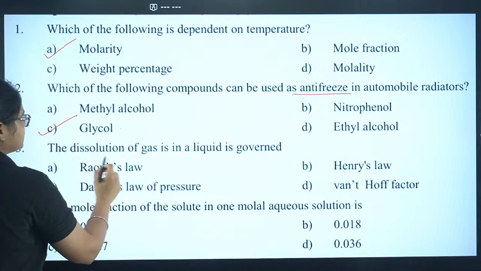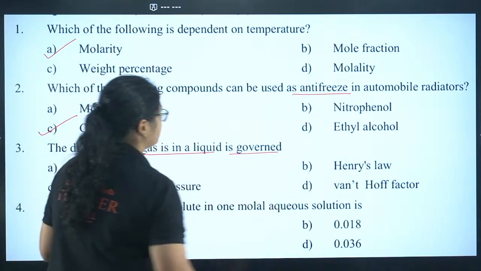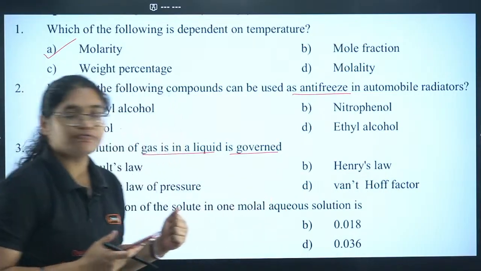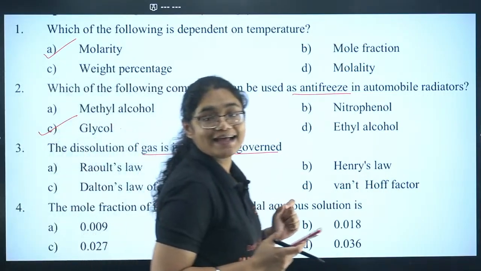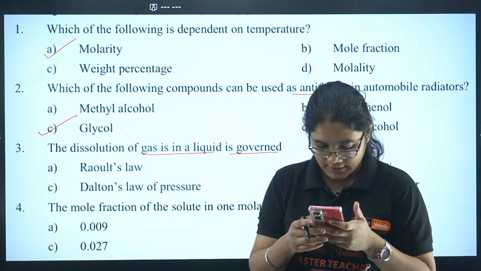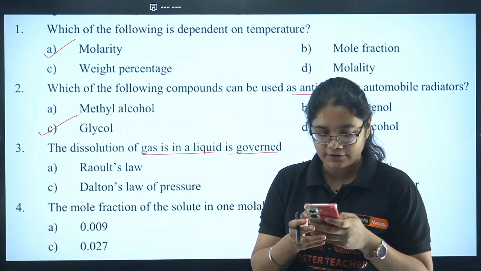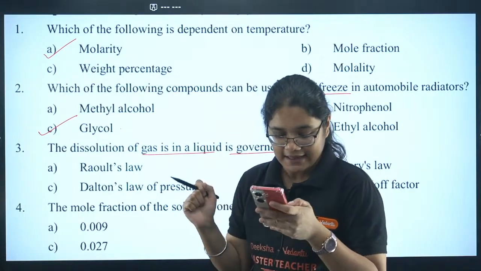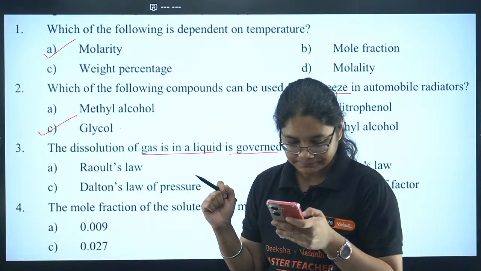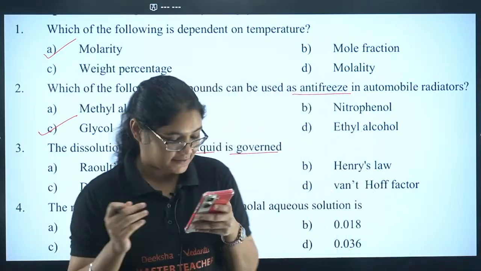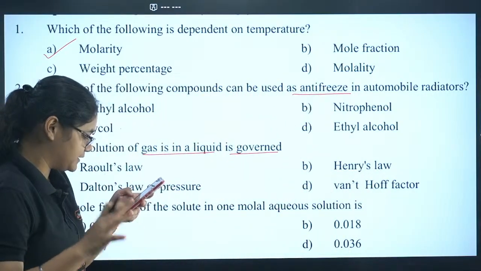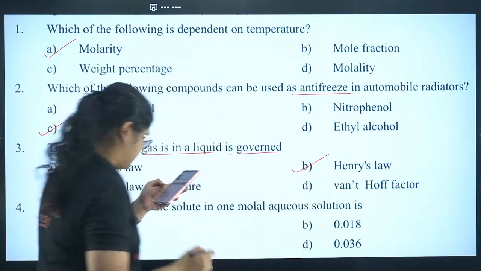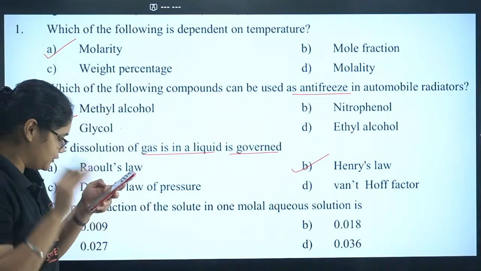Third question, the dissolution of gas in a liquid is governed by which law? Raoult's law, Henry's law, Dalton's law, or Van 't Hoff factor? So the dissolution of gas in a liquid, which law is used here? We study about this law so often. Can you answer this one? I want 100% participation from everyone. Yes, very good. It is Henry's law, option number B. Well done, students. Superb.